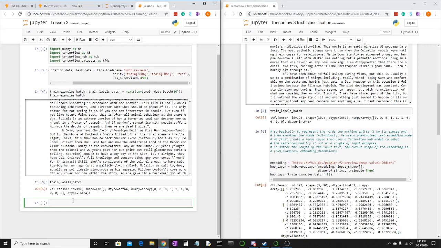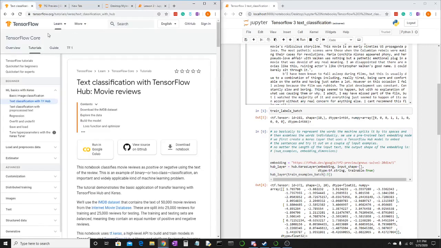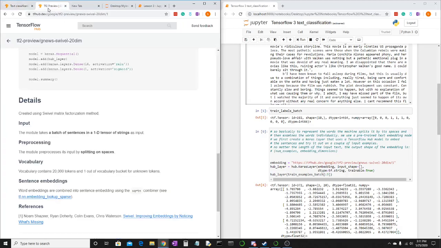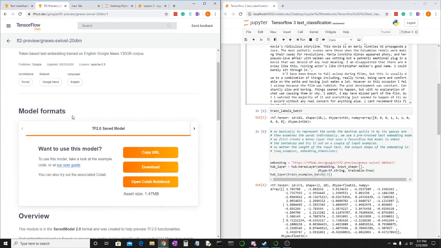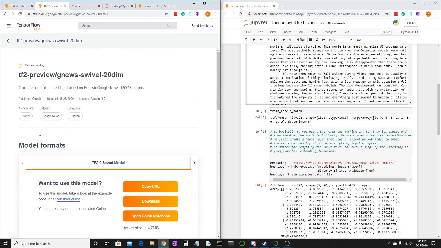All right, so on to training the model. All of this is taken from TensorFlow's website, the second Machine Learning with Keras text classification. In it, they use a token-based text embedding trained on English Google News, a 130 gigabyte corpus.